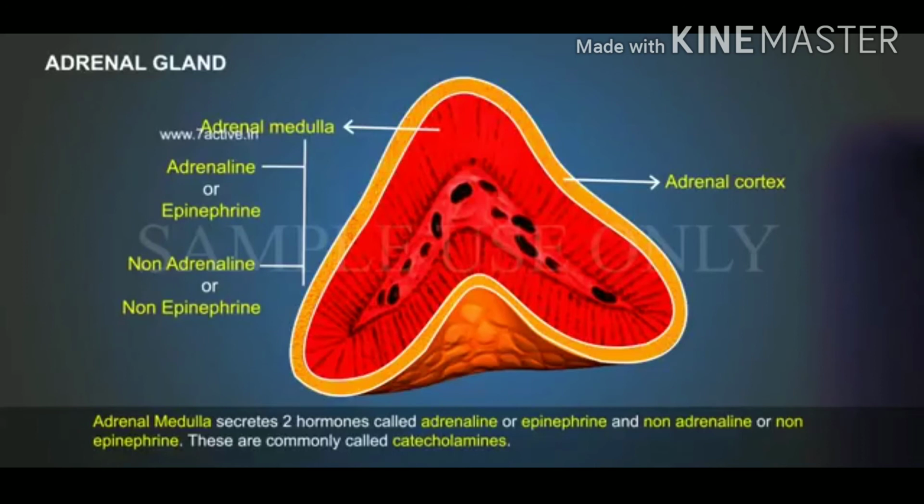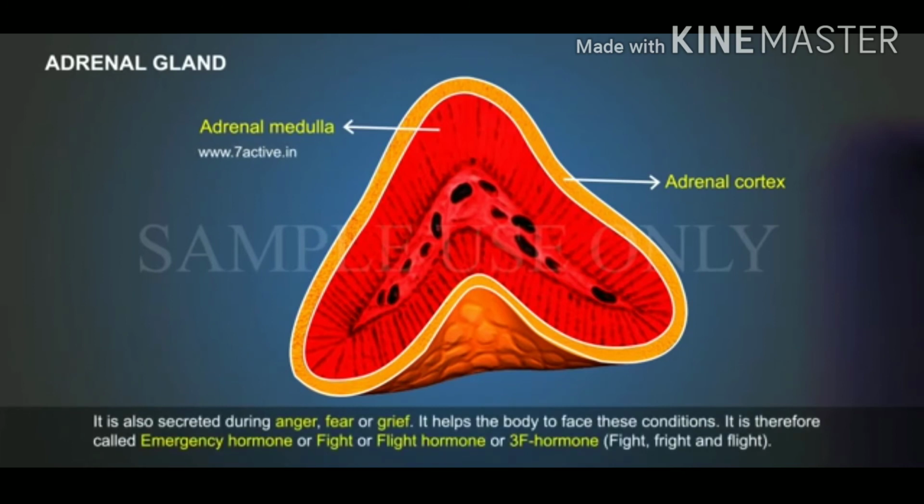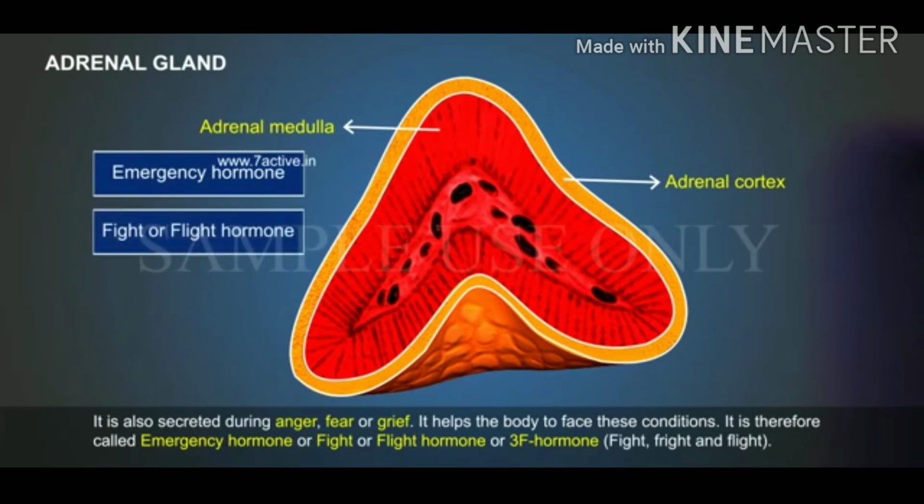noradrenaline or norepinephrine. These are commonly called catecholamines. In conditions of physical and mental stress, such as fall in blood sugar levels, or when a person is injured or exposed to cold conditions or suffering with pain, it is also secreted during anger, fear, or grief. It helps the body to face these conditions. It is therefore called fight, fright, and flight.